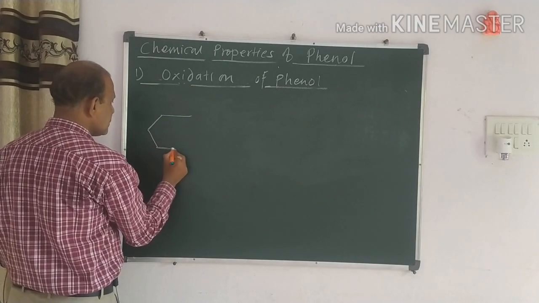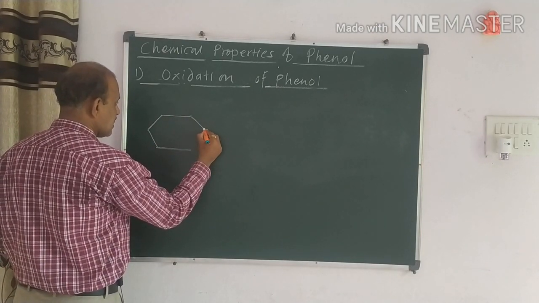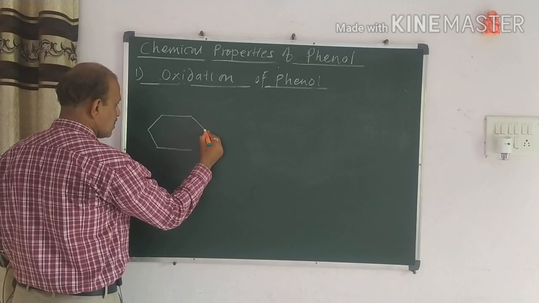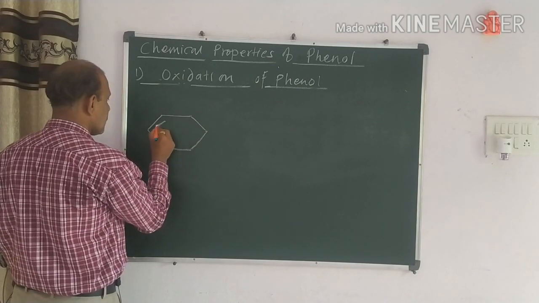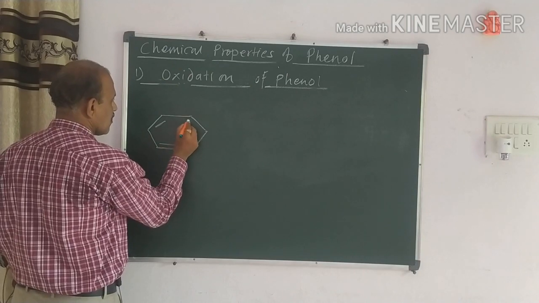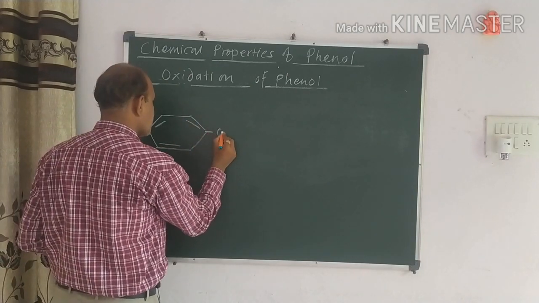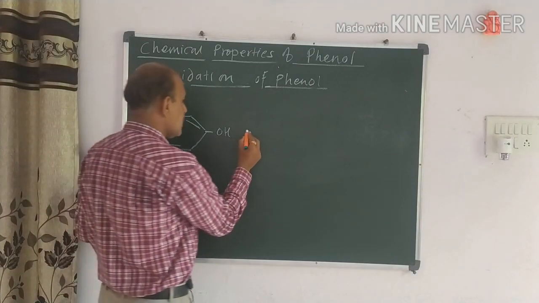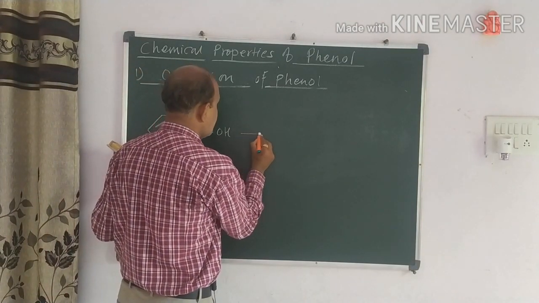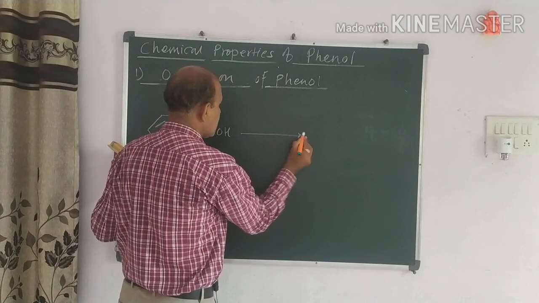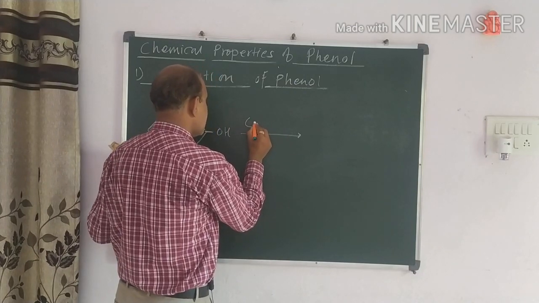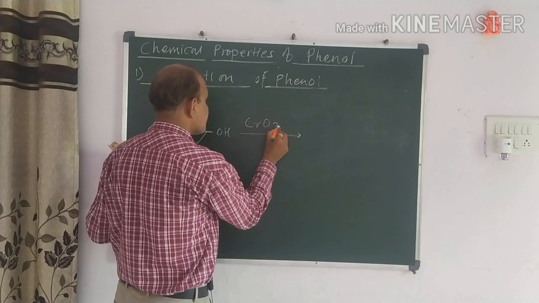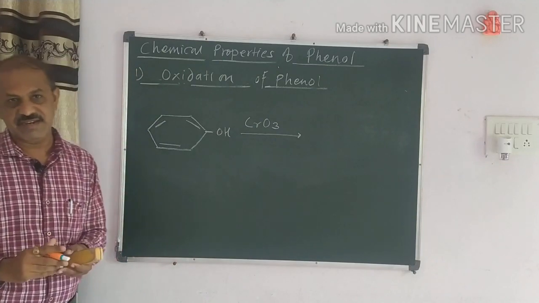For that we take the phenol just like this. I can write the phenol somewhat just like this. Now this phenol reacts with the oxidizing agent. In my previous video I took the oxidizing agent just like this, CrO3, that is the chromic anhydride.